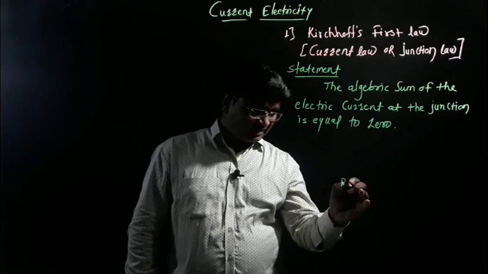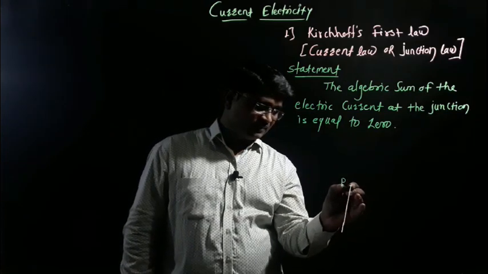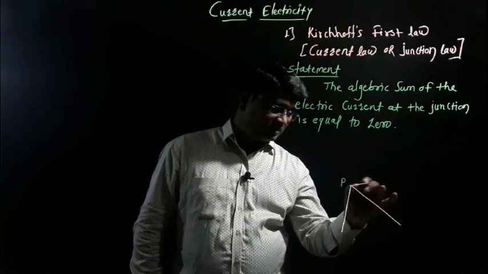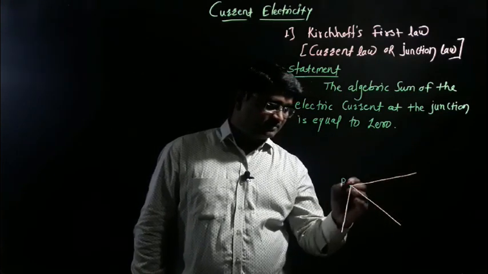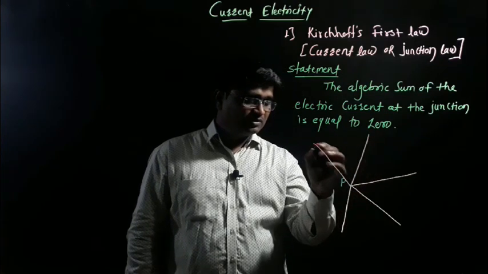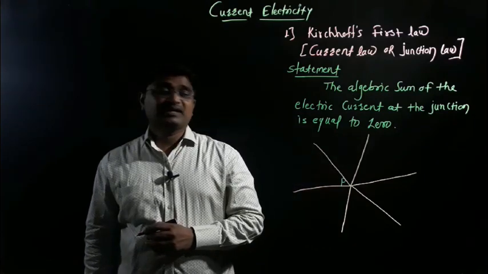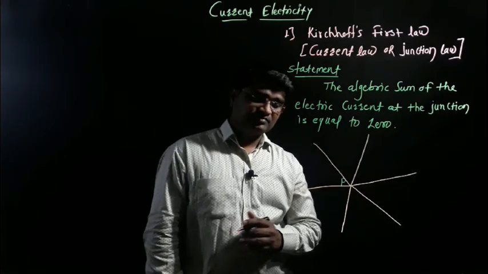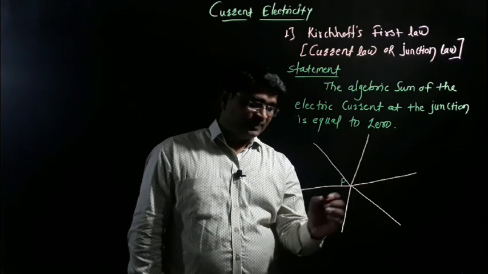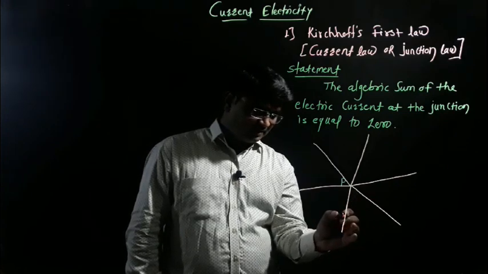Let's imagine this is the first conductor, this is the second conductor, the third conductor, the fourth, the fifth, and the sixth conductor. There are 6 conductors, and they carry electric current.